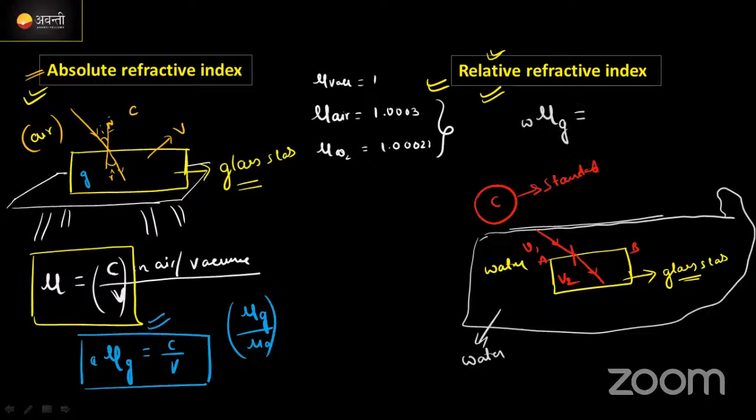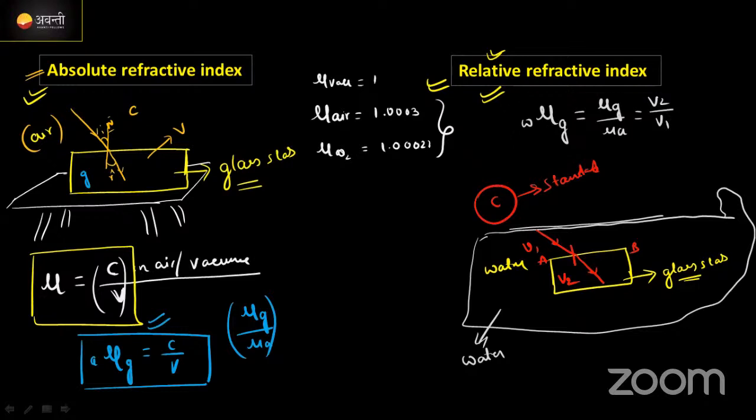Then it will be equal to, how do we write this in ratio form? Mu g by mu a is equal to, in glass what is the velocity? V2, divided by mu a, which means in water, V1.